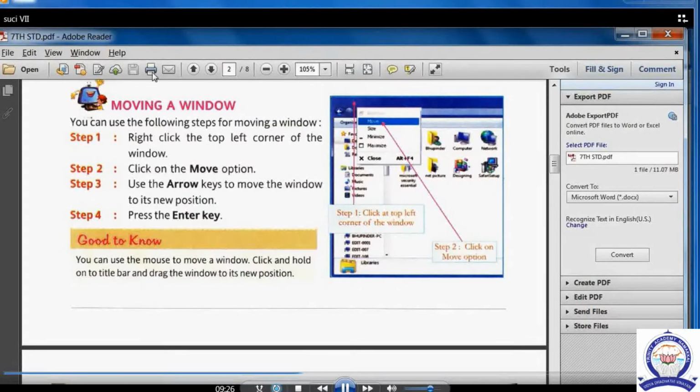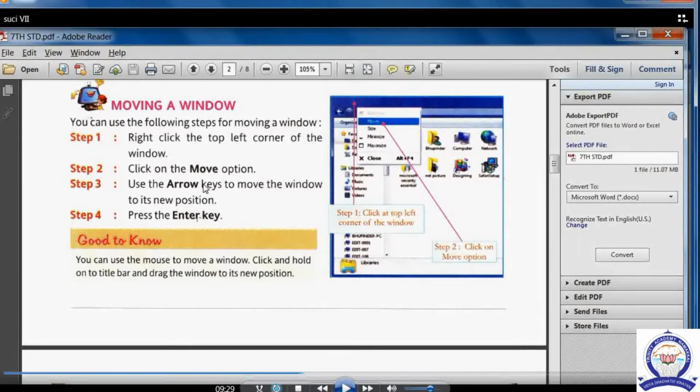See, 4 steps are given. Step 1, right click on the top left corner of the window. Click on the move option. Move, close, resize, those types of options we can see. Then with the help of the move option we can move.